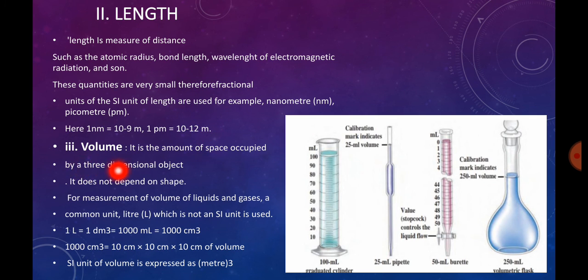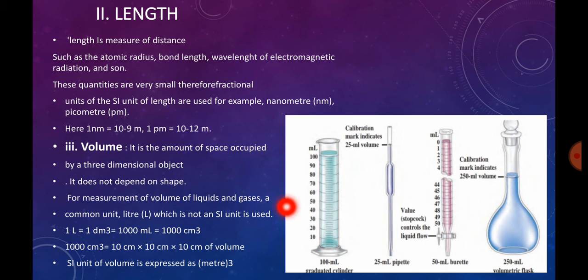Next, going with volume. The volume is nothing but the amount of space occupied by an object in 3 dimensions. So that one is called the volume. It does not depend upon the shape. You can see here the shape of the cylinder, the shape of the pipette, the shape of the burette and the shape of the flask. But here you can measure the volumes. In the cylinder you can see the volume is measured, the pipette has a shape and its volume is measured. So these do not depend upon the shape, but volume is measured mainly for liquids as well as gases. So SI unit is nothing but liter.